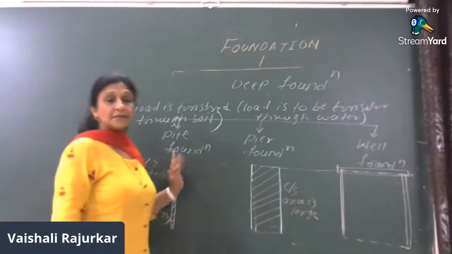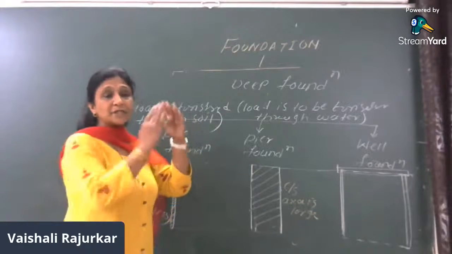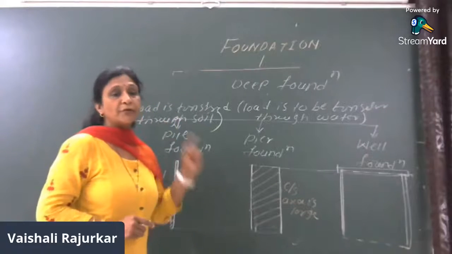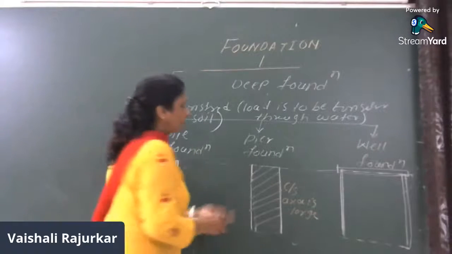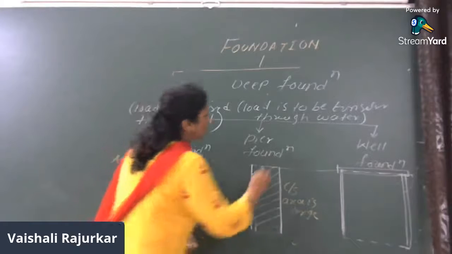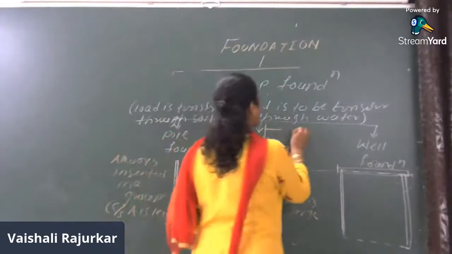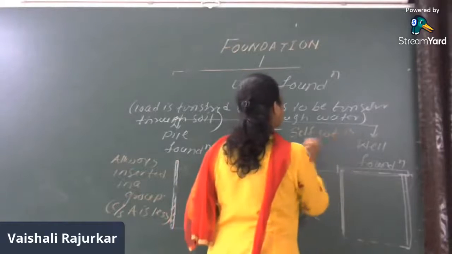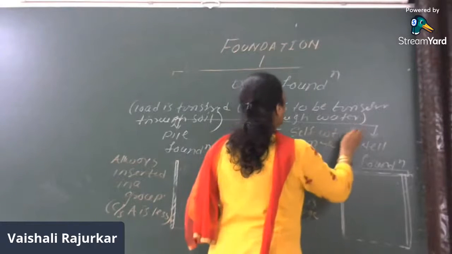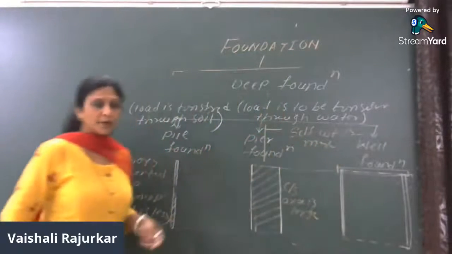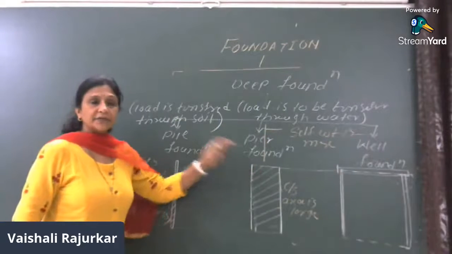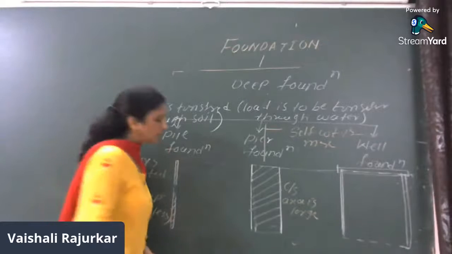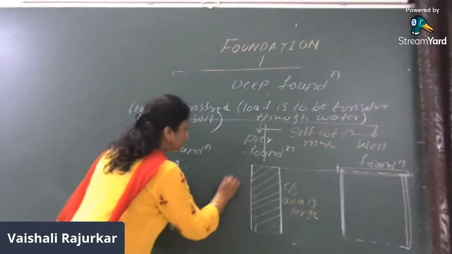But when there is water, naturally there is a buoyancy force, and due to that we want the self-weight of the foundation to be more. In both these cases, self-weight is more. Now, if the self-weight is more and it is constructed with massive concrete, then it is not an economical one.